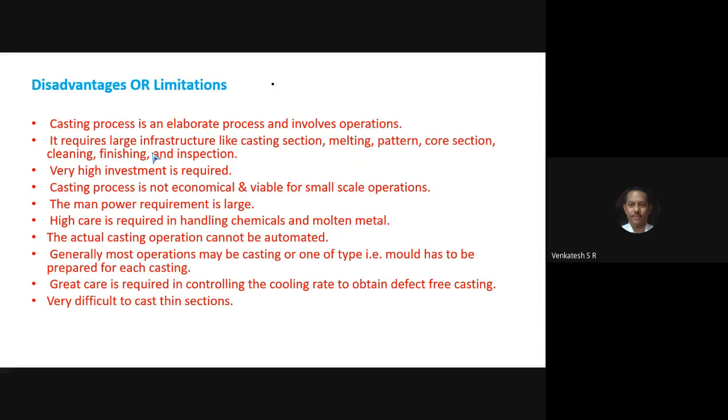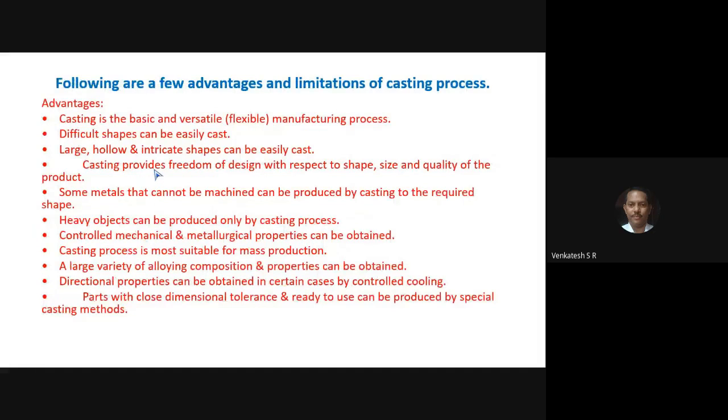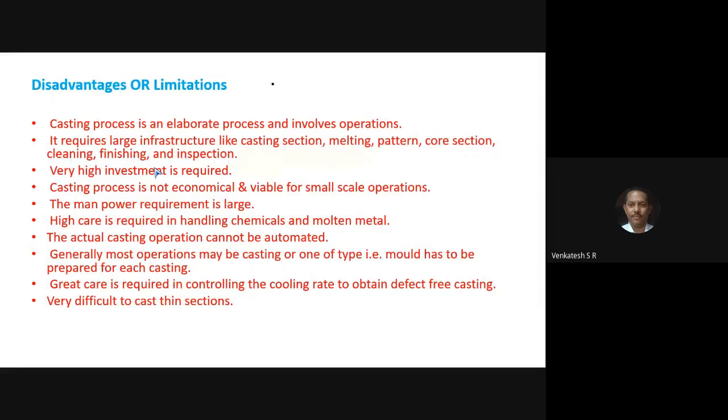This question once appeared in the examination in module 1: list advantages and disadvantages or limitations of the casting process.